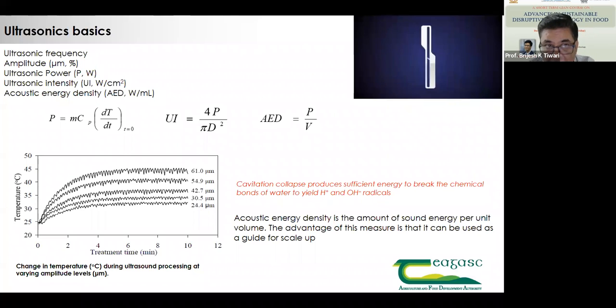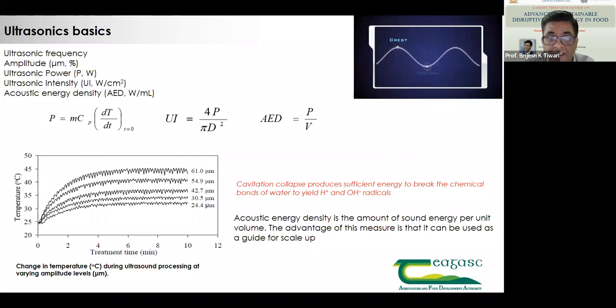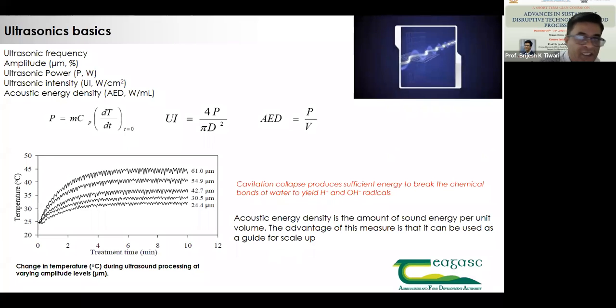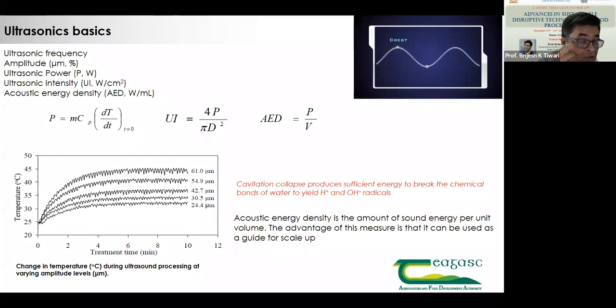And there are other ways of measuring ultrasonic cavitation or ultrasonic energy, because here the specific heat of the water is used, whereas if you're using orange juice to treat with ultrasonics, the specific heat of orange juice can be used. But the problem here is that the specific heat values we obtain are also a function of temperature and a function of pressure. So here, why we use distilled water is just to get a relative energy measurement, because exact energy measurement is quite tedious.